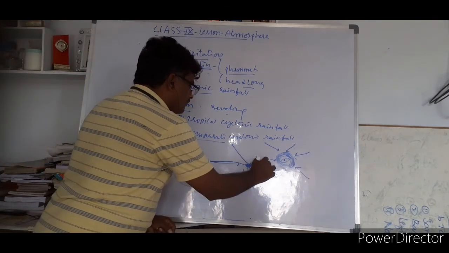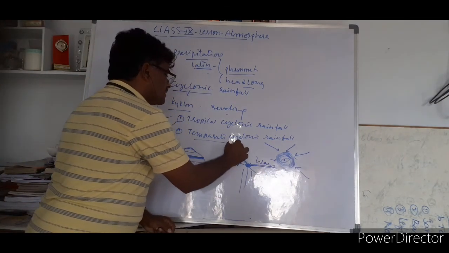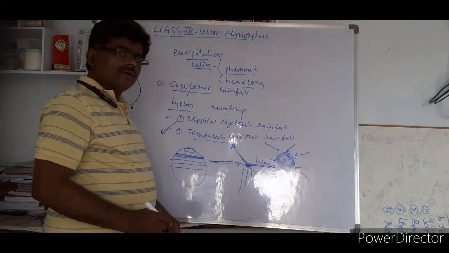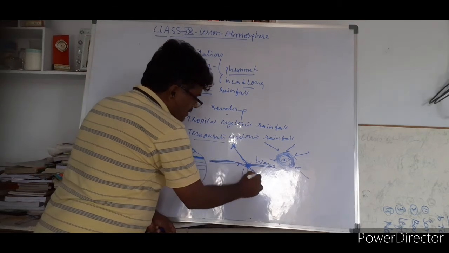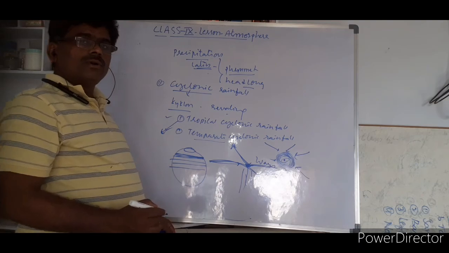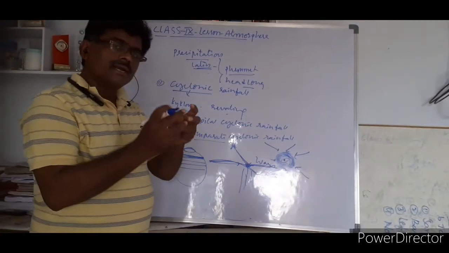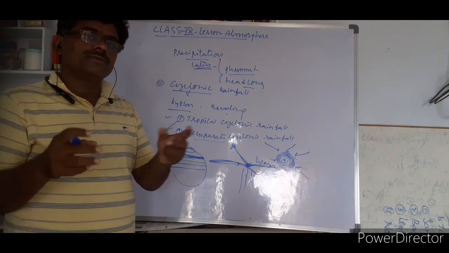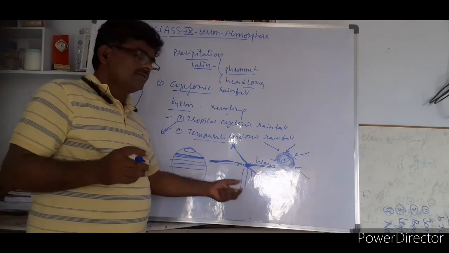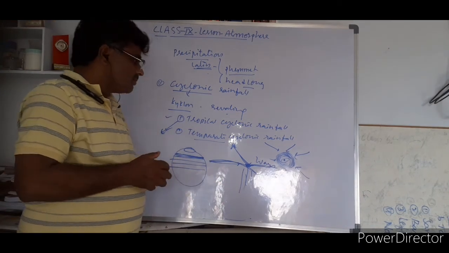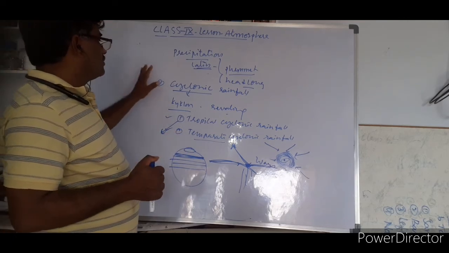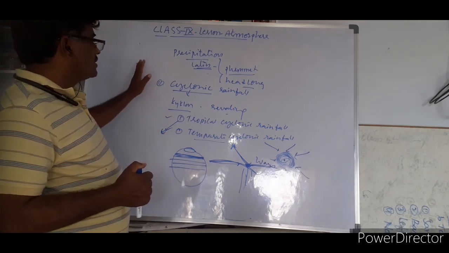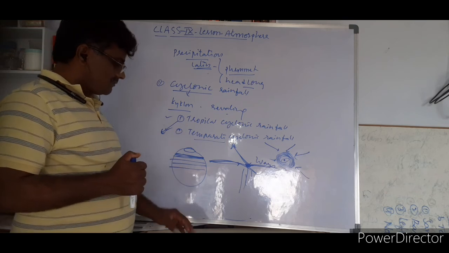The warm wind can go up because its weight is very little, and the cold wind can go down as it has more density. When both are mixing at a place, a kind of friction takes place. When friction is there, it leads to thundering and lightning. So it leads to rainfall. This is about the types of rainfall: convectional, orographic, and cyclonic rainfall.